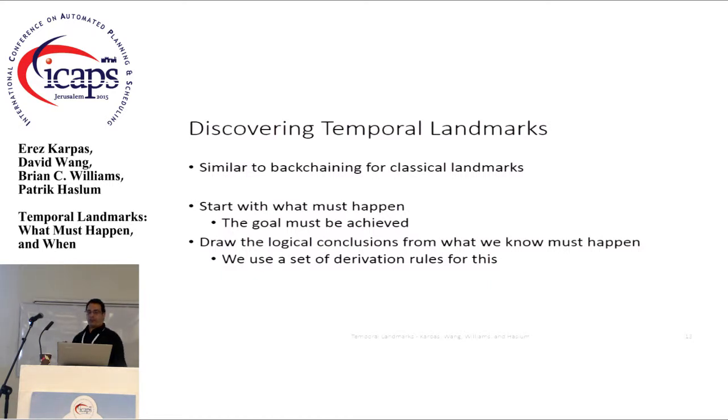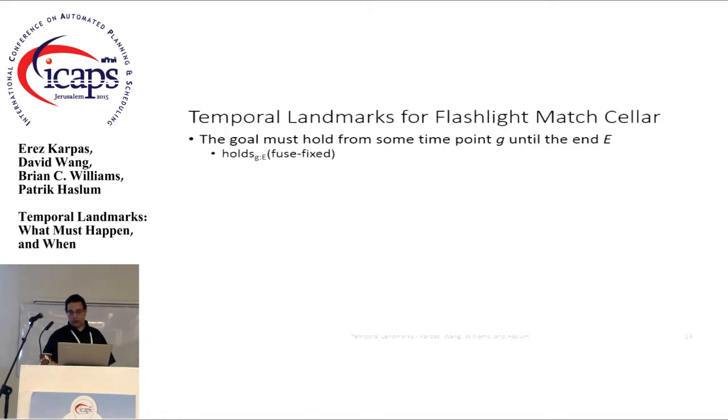How do I discover them? So we're going to take an approach that's similar to backchaining in classical landmarks, and that basically says start with something that you know has to happen, which is the goal must be achieved. And then you want to draw some logical conclusions from that. So we define a set of derivation rules to do that. So what I'm going to do now is first show you an example of how these derivation rules work, and then I'm going to informally describe the rules.